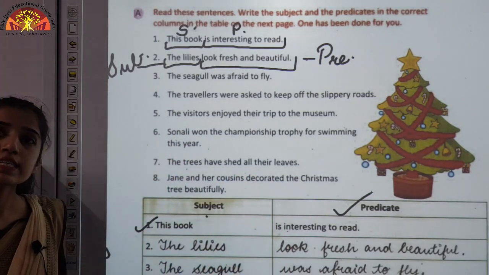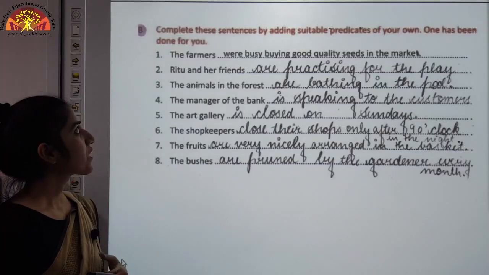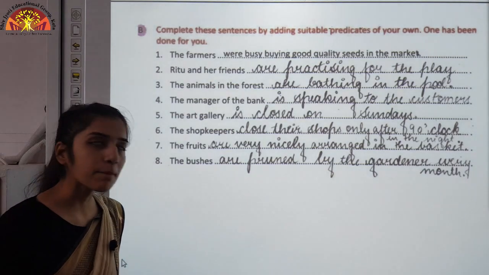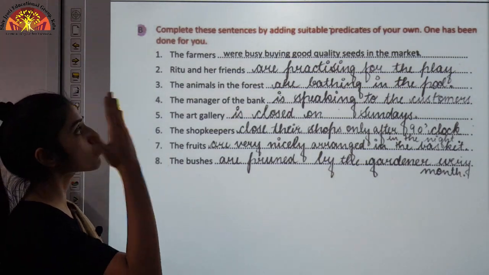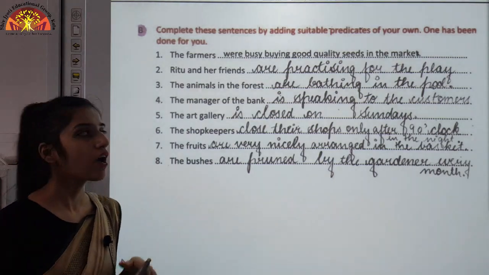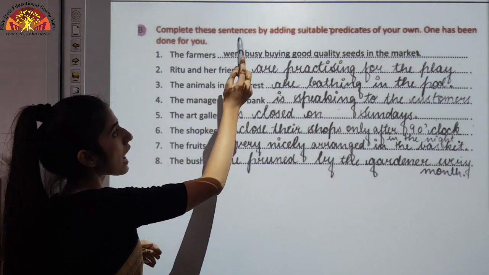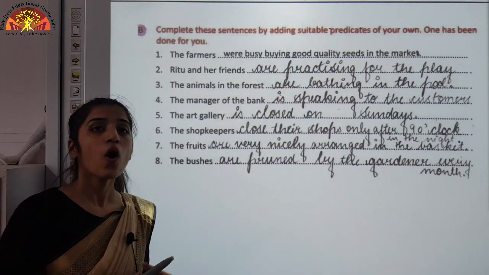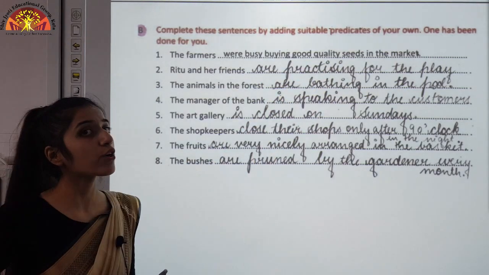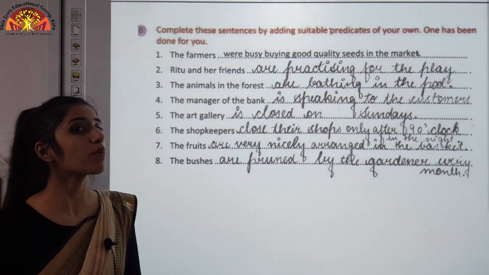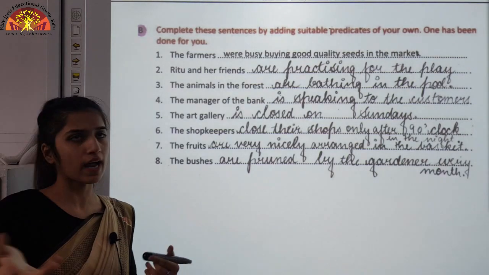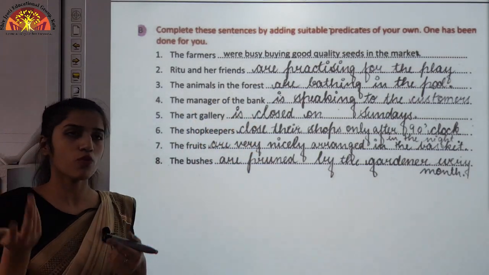Now we will move to the second exercise, exercise B. Complete these sentences by adding suitable predicates of your own. I am taking the second one: Ritu and her friends are practicing for the play, or I can write are going for a movie, or I can say are going to the mall. That is up to you. You can write this also or something of your own.